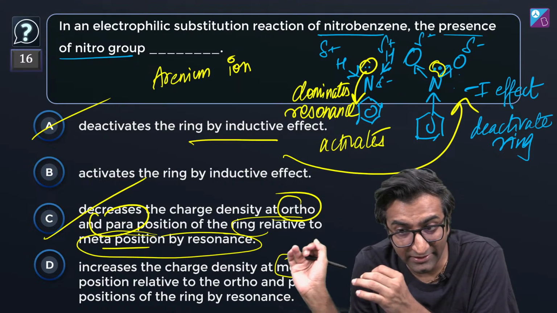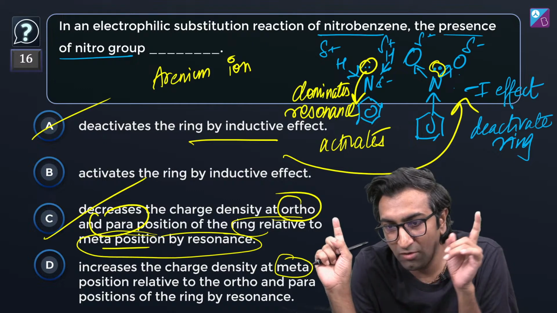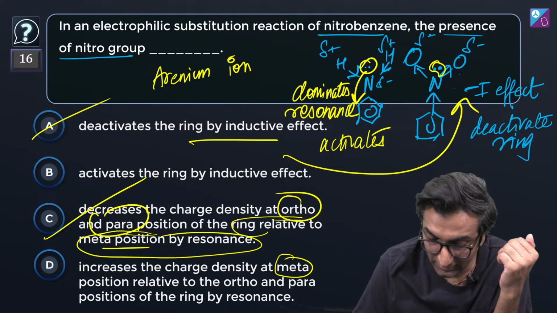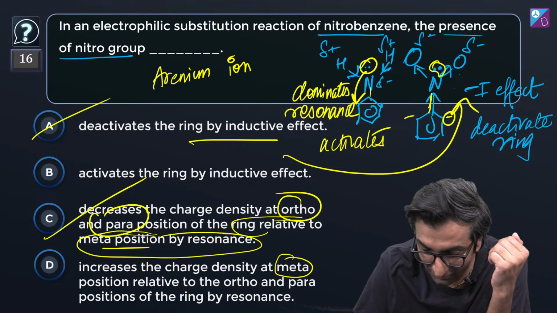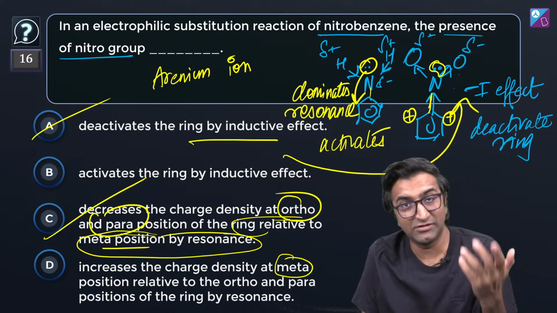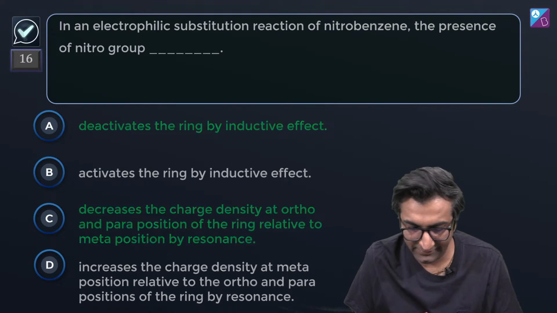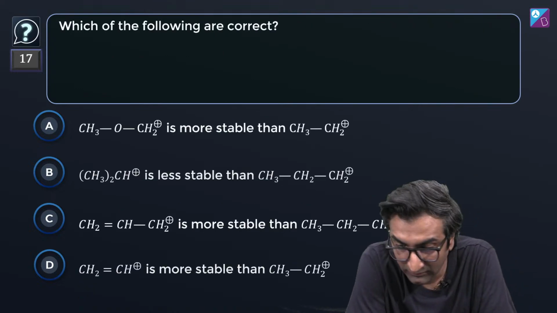NCERT has the detail part. The focus is always going to be ortho and para position, because of the way this double bond character works over here, that gets formed, it's always going to affect this. Now either this is going to get a minus charge or a plus charge. In this case it gets a plus charge, so it relatively decreased. It's a subtle point, but in Exemplar that's what is beautiful, right? Okay, which of the following are correct?